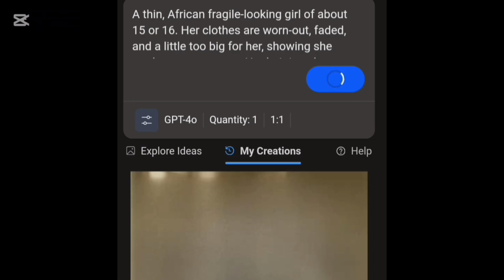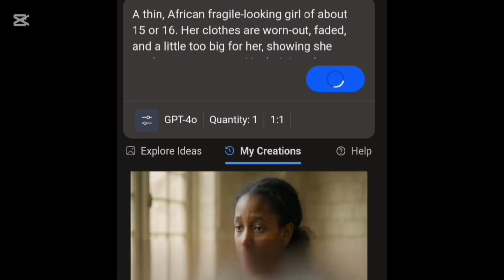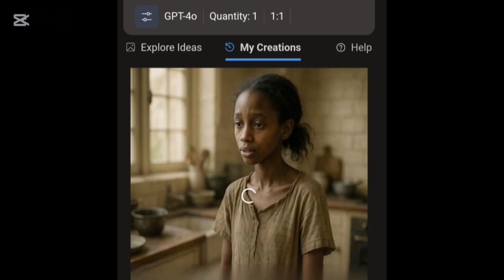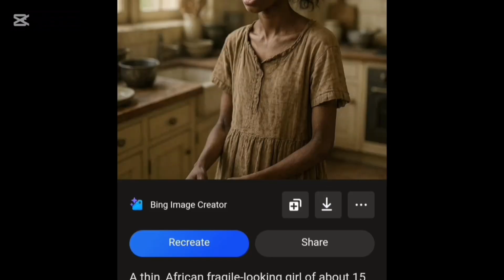So once I click create, it is going to start generating the image for me, and we just need to give it a little bit of time so that it is going to come out fully and then show us what it looks like. Okay, so it's still generating. We are just going to give it a little bit of time and then we are going to see what the image looks like. I'm going to also open the image fully because yes, it has fully uploaded. So I'm going to open it and then download it, right?